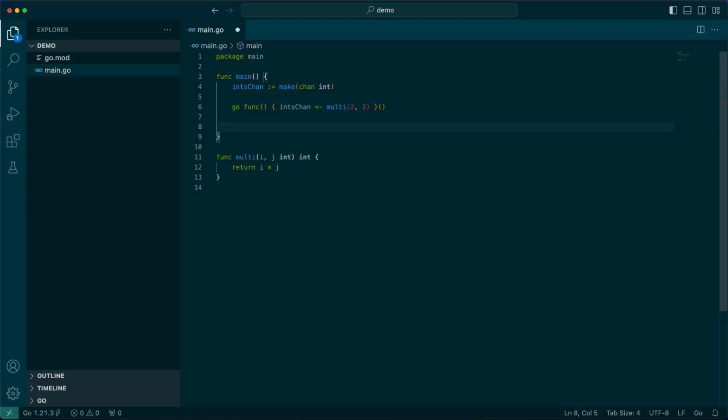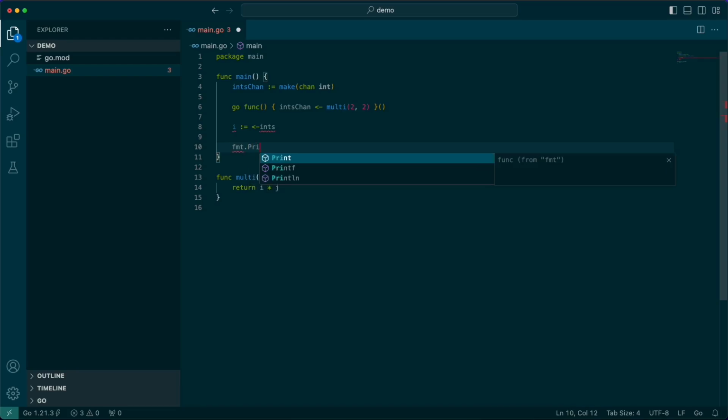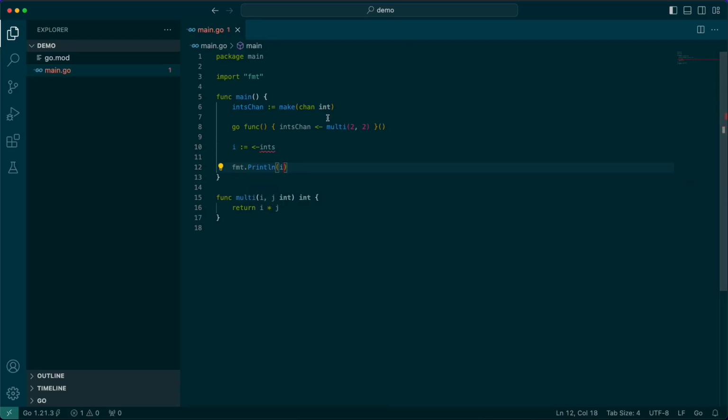And then we're going to read off of that channel. So the way we do that is we can assign i the value from the arrow of ints chan, and then we can say print line i.